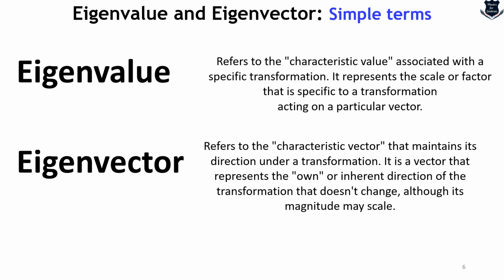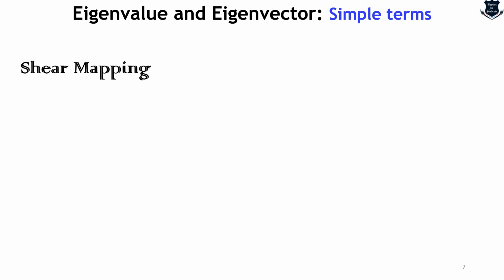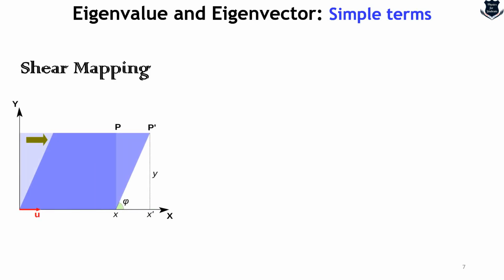Now, before going into the mathematics, I would like to explain two concepts which are very important in our understanding. The first one is the shear mapping. In a shear mapping, as you can see with this blue shape, once we shear it, it takes a different geometrical shape.